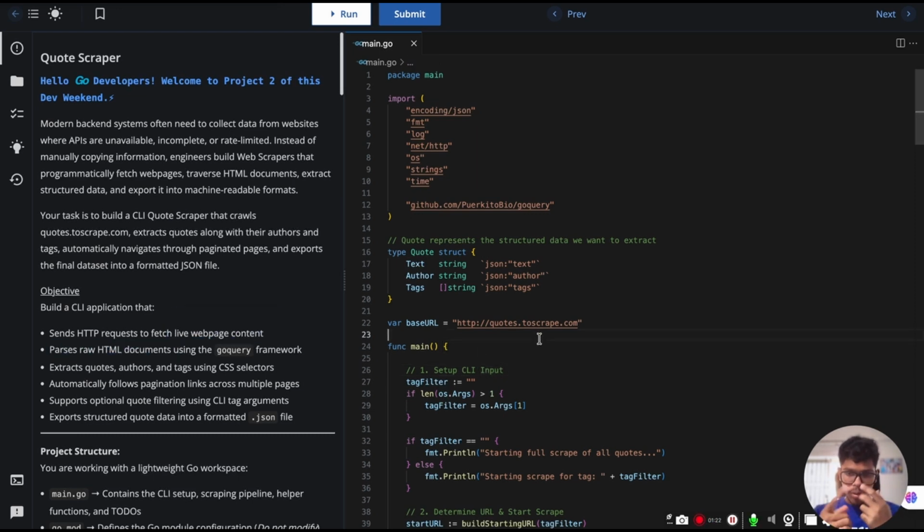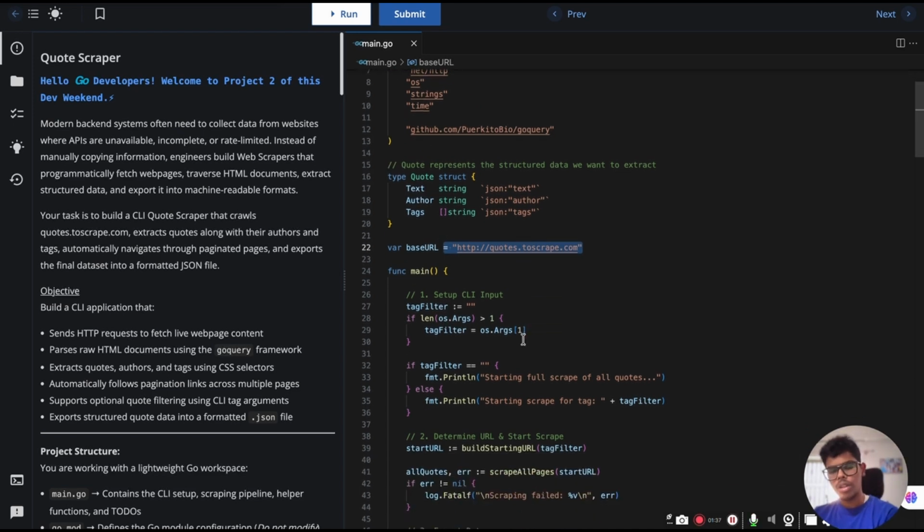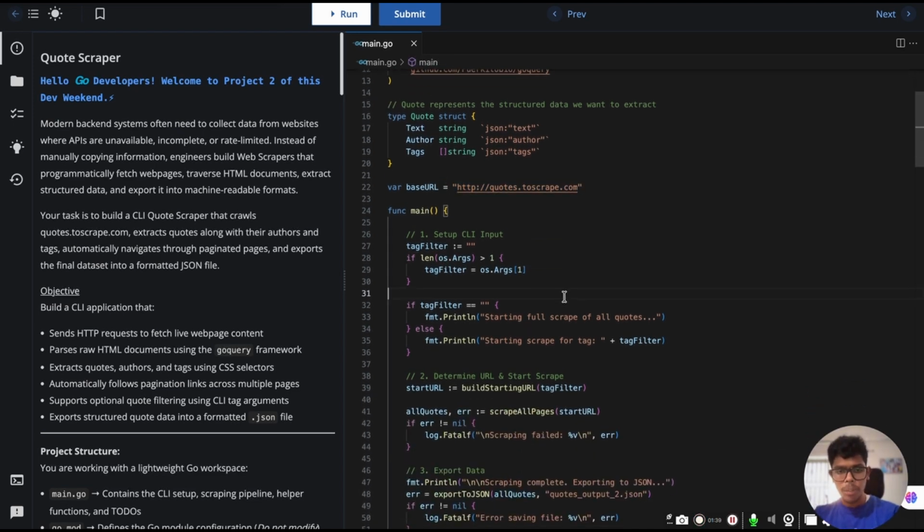So for that we need a URL. So here is the URL. This is the basic URL, quotes.toscrape.com. So this is only the base URL. We have to keep building on this URL depending on which tag you want and all. We'll be seeing that in the upcoming code.